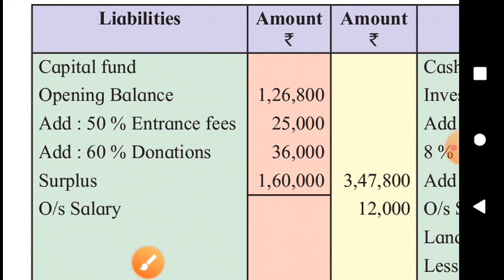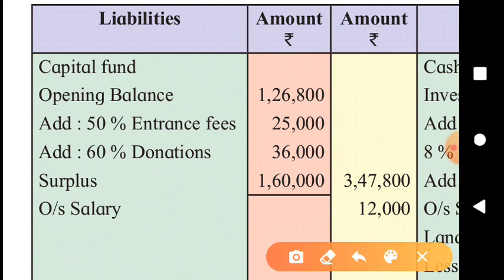And look at the capital fund. The opening capital fund, which we got by preparing the opening balance sheet, the old balance sheet. Then entrance fees capitalized, added to it. Donations capitalized, added to it. And we got surplus from the income and expenditure account, and it is added to it.